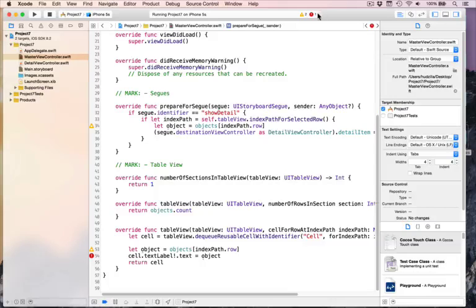Now, there are errors in our code and warnings in our code. Our code is not ready to run. It's temporarily broken, but that's okay. We're going to fix it up in just a second. Let's talk a little bit about JSON.